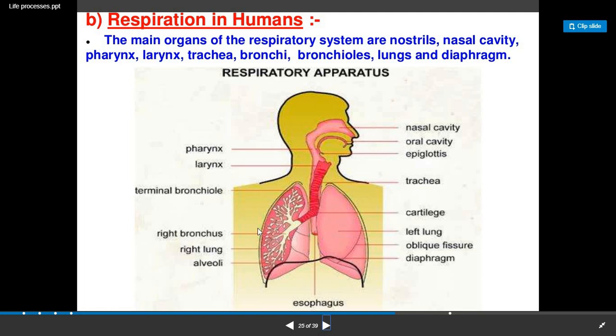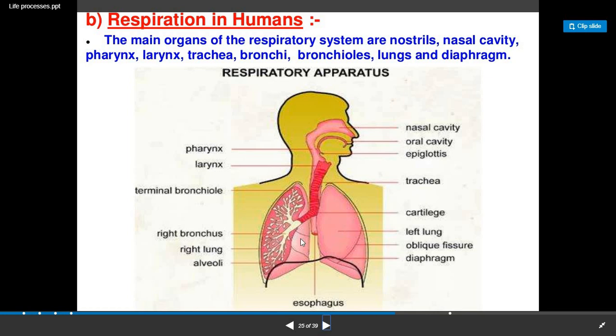This is the right lung and this is the left lung. Here the branches are labeled. This is known as the right bronchus. Whenever the trachea goes inside the right lung, first of all it branches out into the right bronchus. Whenever it goes in the left lung, it branches out into the left bronchus.